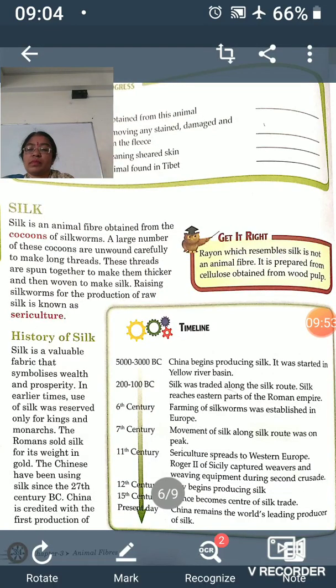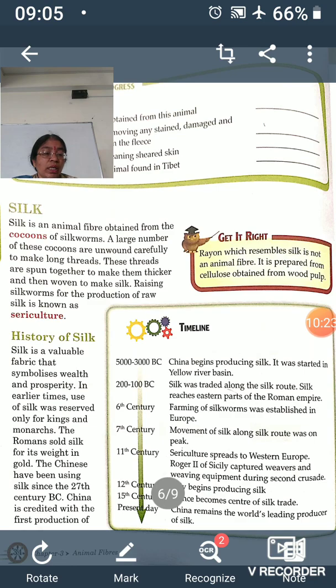Now silk. Just as sheep farming is done, rearing of silkworm is also done, and this rearing of silkworm is called sericulture. Sericulture is a process which was first developed in China, and history shows that in China it was discovered first. Now, we will start the life cycle of the silk moth.